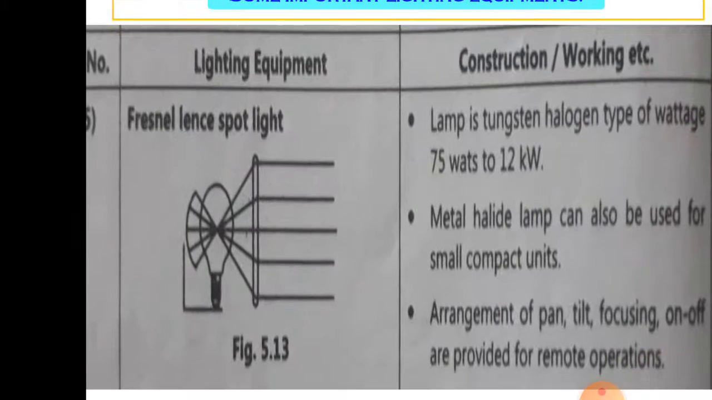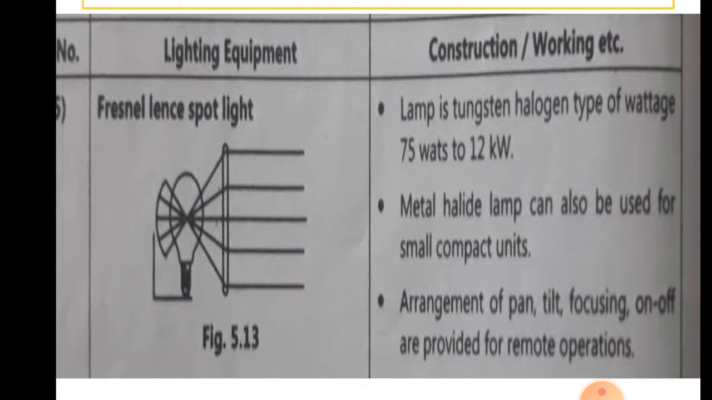The next one is the Fresnel lens spotlight. Tungsten halogen type lamps having a wattage of 75 watt to 12 kilowatt are used. Metal halide lamps are also used for a small compact unit. Arrangements for pan, tilt, focusing, on and off are provided, and it is controlled by remote operations.